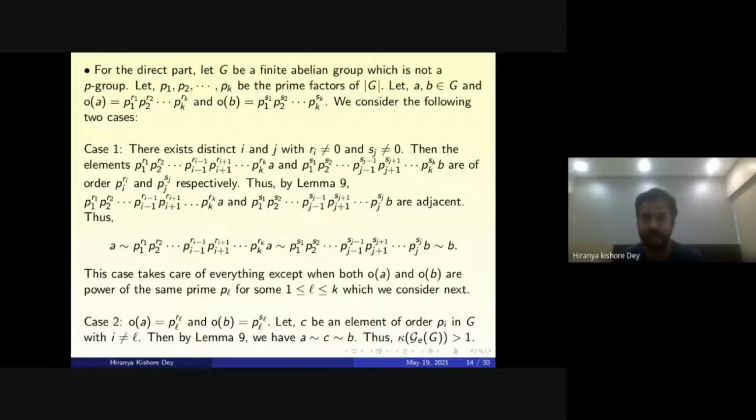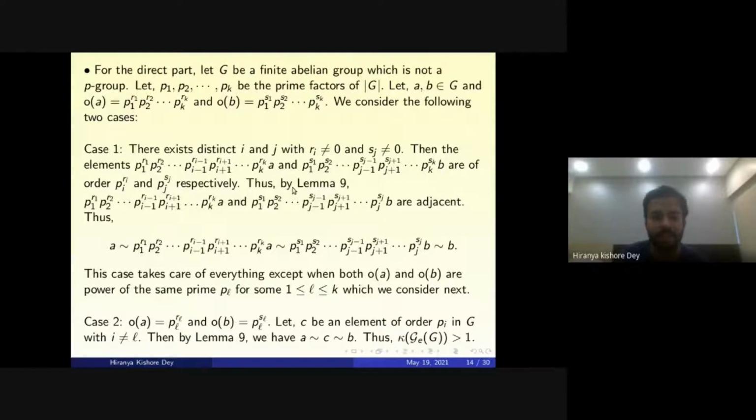If there exist i and j with Ri not equal to 0 and Sj not equal to 0, then what happens? Taking A and ignoring the Pi to the power Ri part, the remaining element is of order Pi to the power Ri. And taking B and ignoring the Pj to the power Sj part, the remaining element is of order Pj to the power Sj.